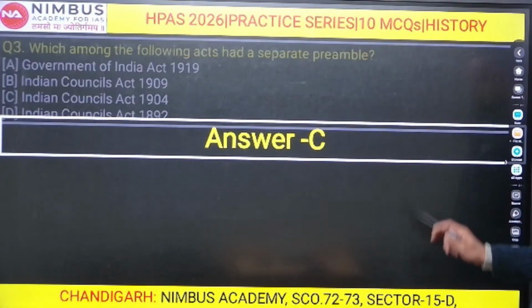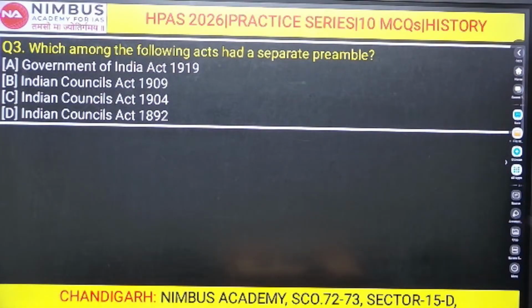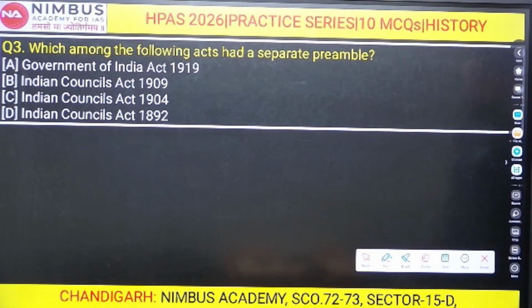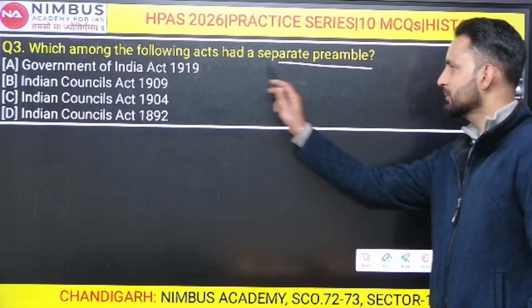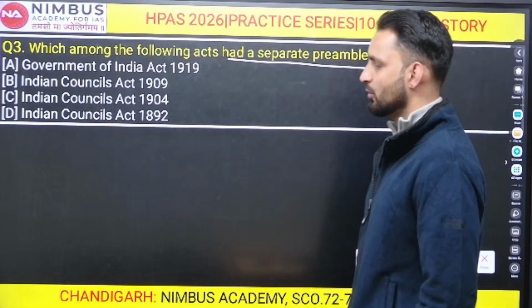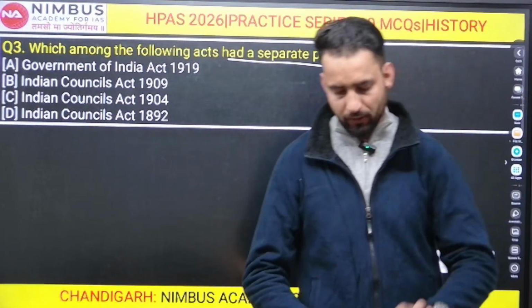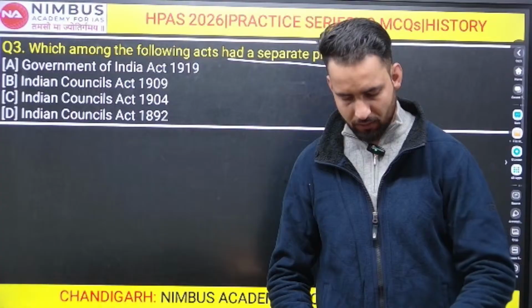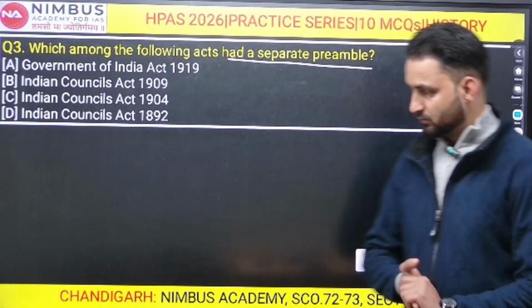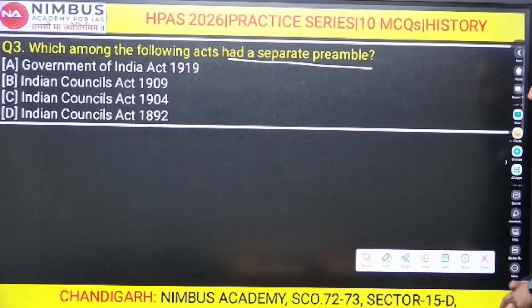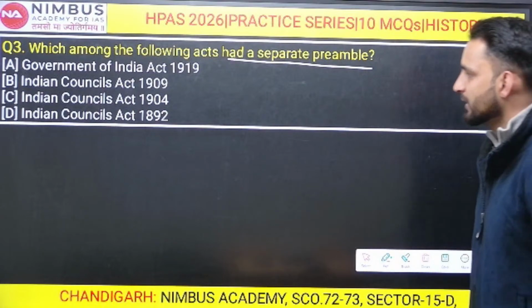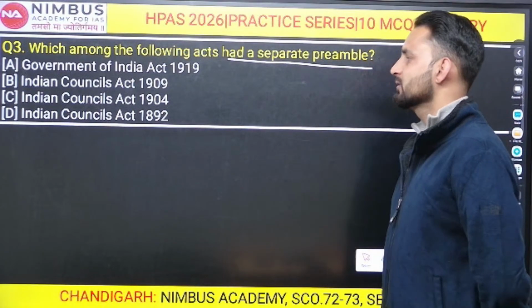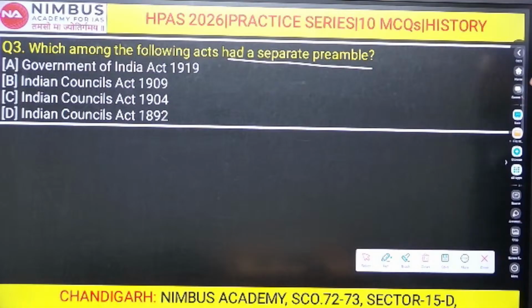We will move on to our next question, that is question number third. Question number third is, which among the following acts had a separate preamble? There are four options: Government of India Act 1919, Indian Council Act of 1909, Indian Council Act of 1904, and Indian Council Act of 1892.